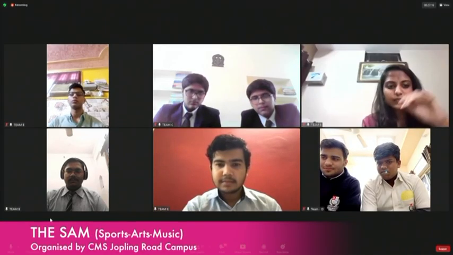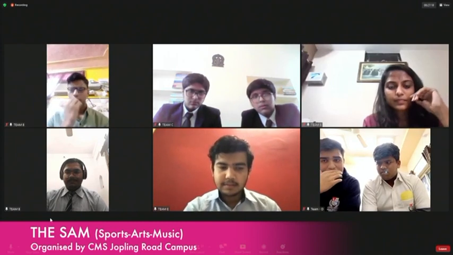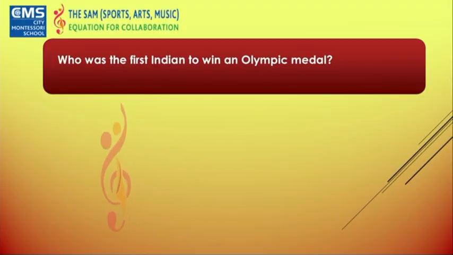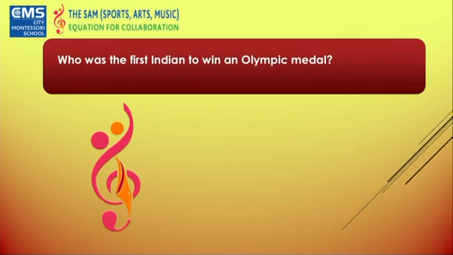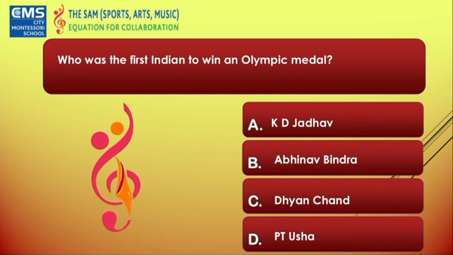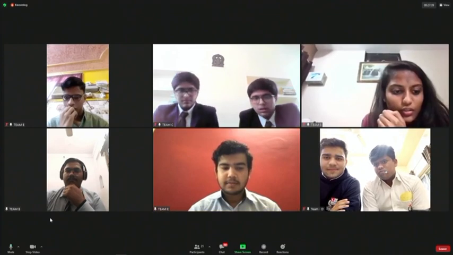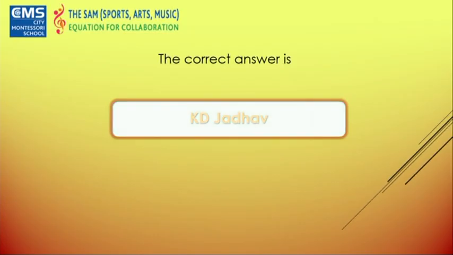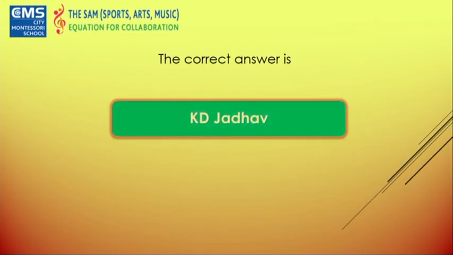Team E, the question for you. Who among the following was the first Indian to win an Olympic medal? Your options: K.D. Jadhav, P.T. Usha, Leander Paes, and Dhyan Chand. Timer. Dhyan Chand. Okay. Nope, I'm sorry. The right answer was K.D. Jadhav.